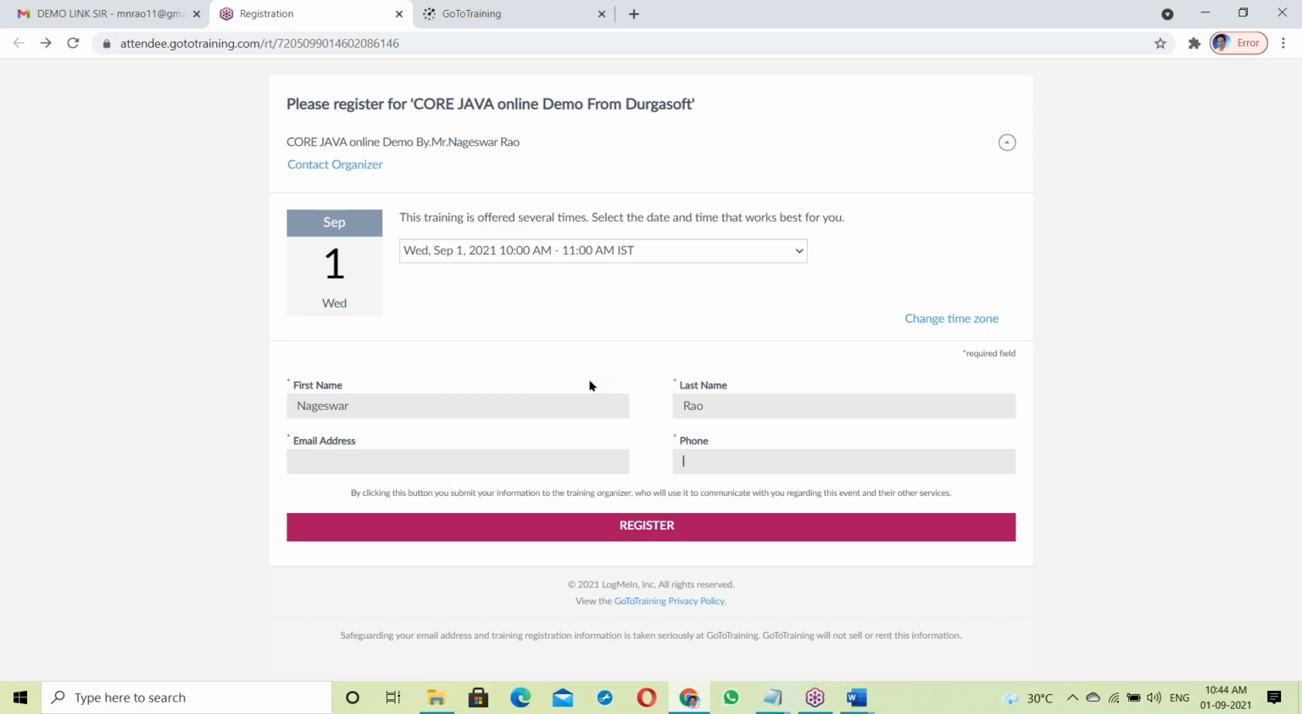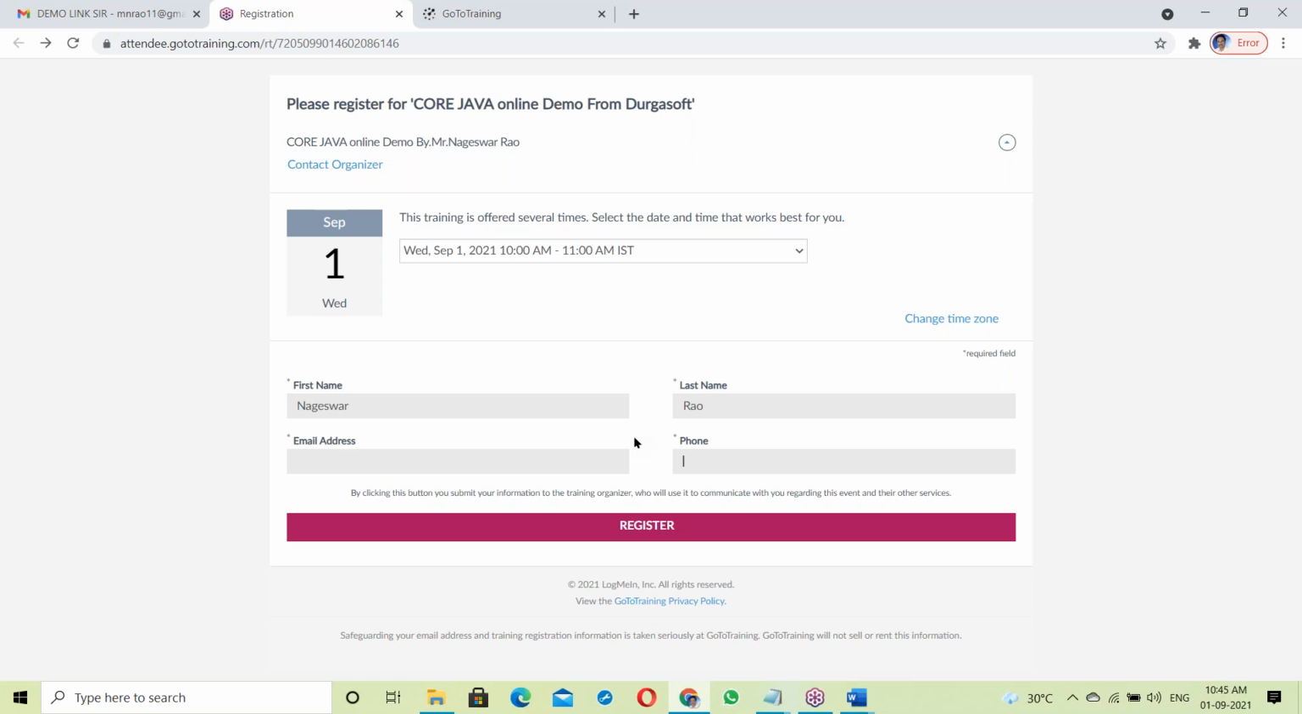Once registered, all this information is stored at some location. That location is called the back end. Front end interacts with end users and collects data from the end user. After collecting, it is stored at some location, and that location is called the back end.